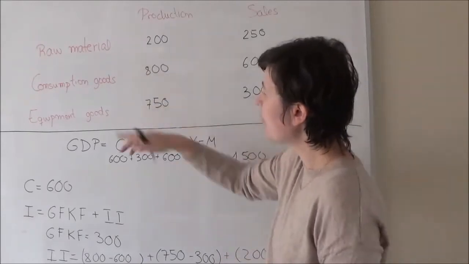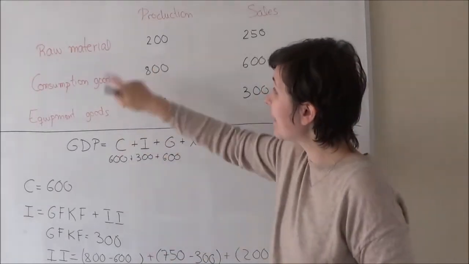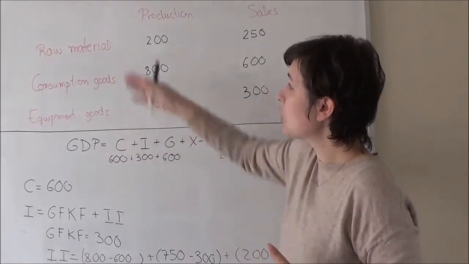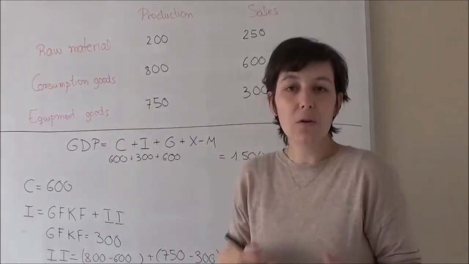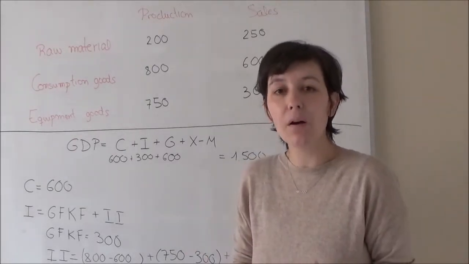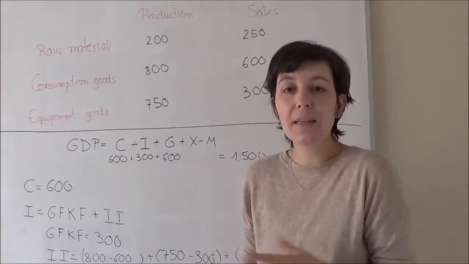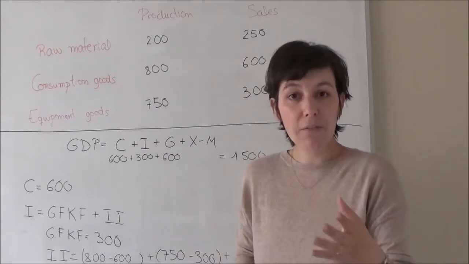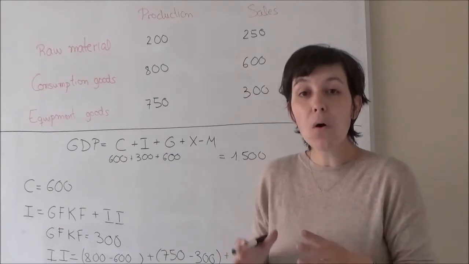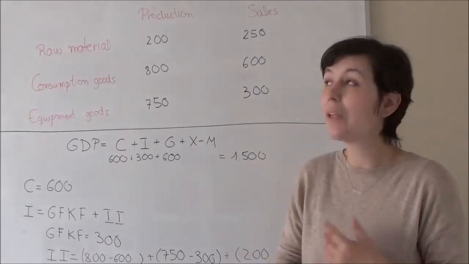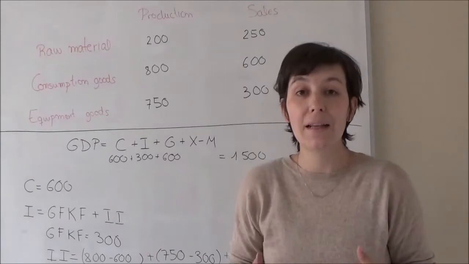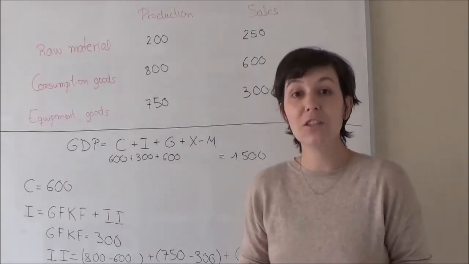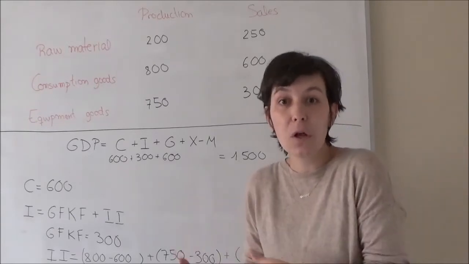So selling and consumption is the same thing. Here we have different kinds of goods: raw material, consumption goods, and equipment goods. When we are talking about raw material, those are elements that are going to be part of a final good, but it doesn't mean that they are already in a final good. In fact, we are going to say that only the raw material that has been sold is in a final good. Otherwise, it's going to be production that is not yet in a final good, but is production.